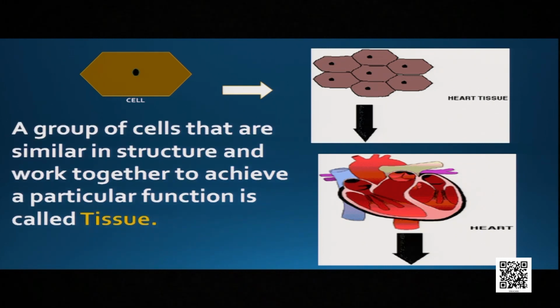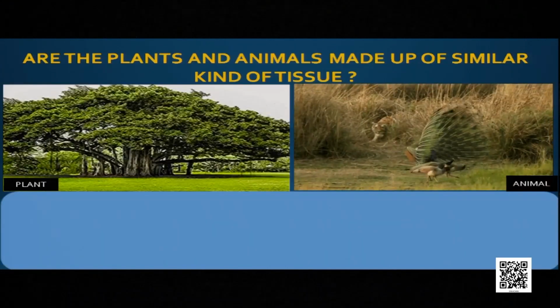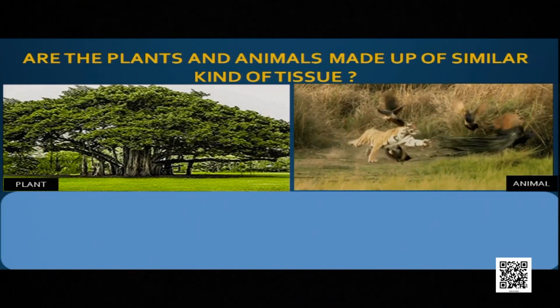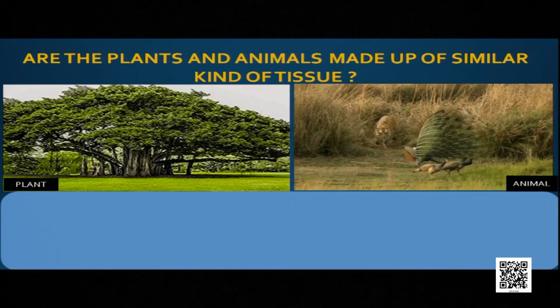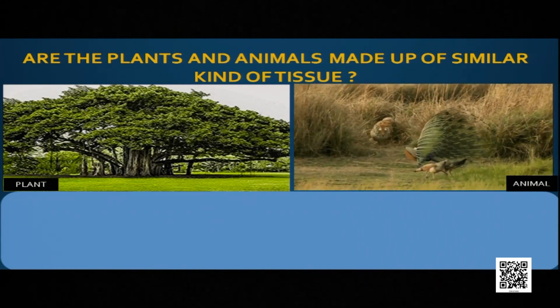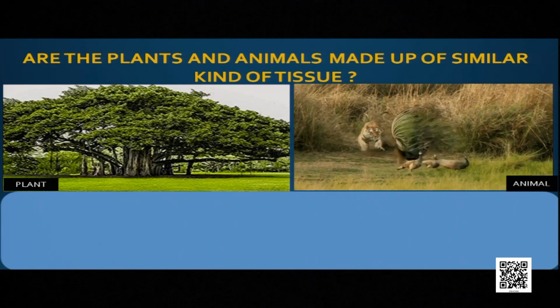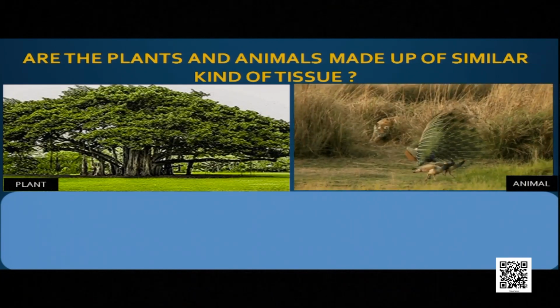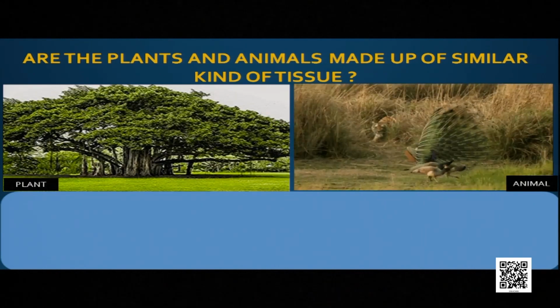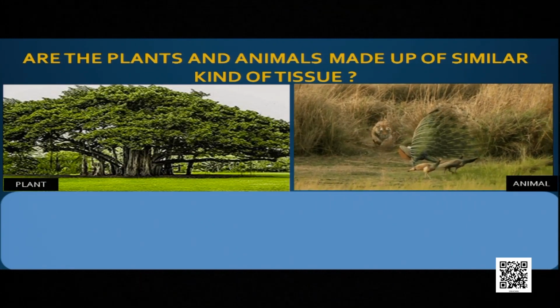Look here, a tissue is nothing but a group of cells that are similar in structure and work together to achieve a particular function. And you know, plants are made up of tissues. Animals are also made up of tissues. But are the plants and animals made up of similar kinds of tissues? A plant is stationary. It cannot move. It is fixed. But an animal moves from one place to another in search of food, in search of a partner. So definitely the tissues of plants and animals vary from each other.